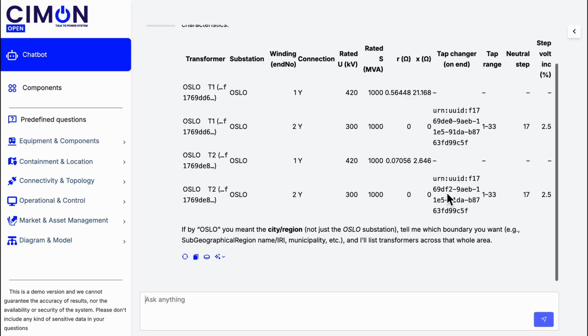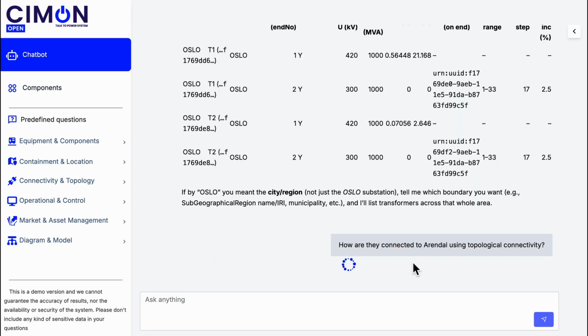Ask a follow-up question. How are they connected to Arundel using topological connectivity? The chatbot remembers the context. It uses the conversation memory to build on previous answers, refining its queries step by step, just as you would in a conversation with a knowledgeable colleague.